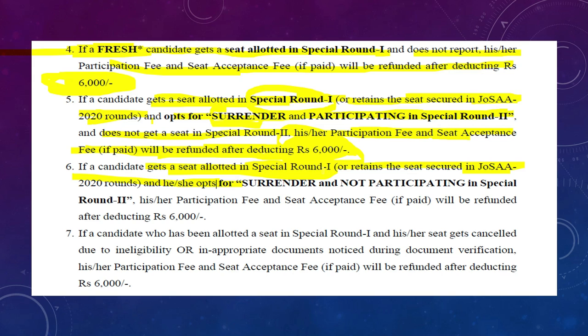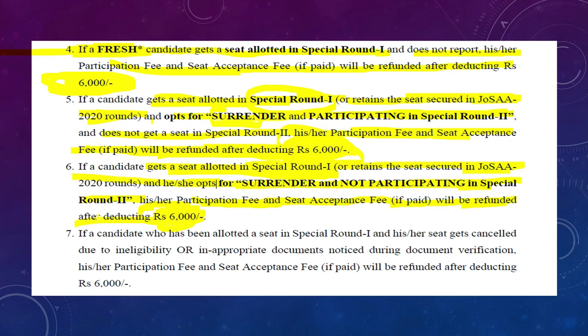Now he has the special round 1 seat and he chose surrender and not participate in special round 2. His participation fee and seat acceptance fee, if paid, will be refunded after deducting 6,000. So in this case also 6,000 will be deducted if you choose surrender and not participate in special round 2. If you don't get a seat in special round 2, then 6,000 is deducted. If you get a seat, that amount will be transferred to the